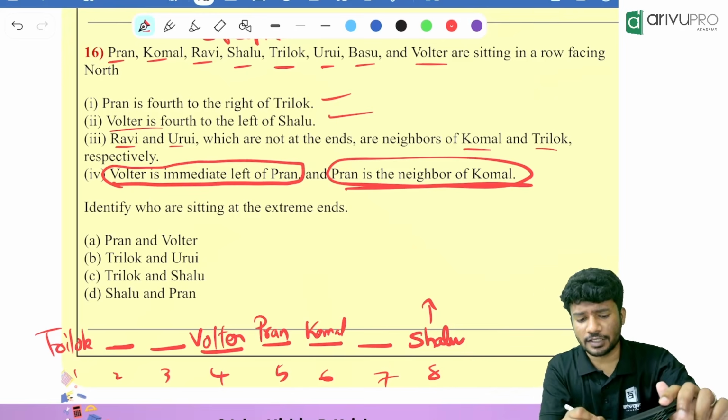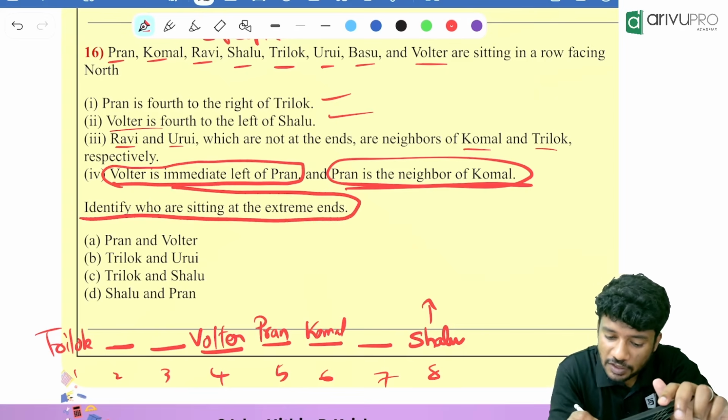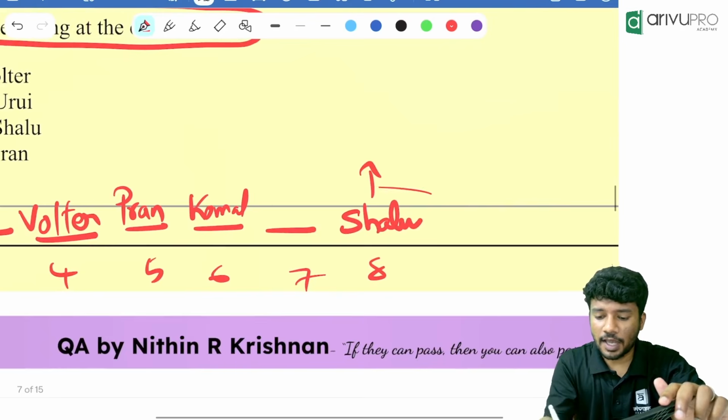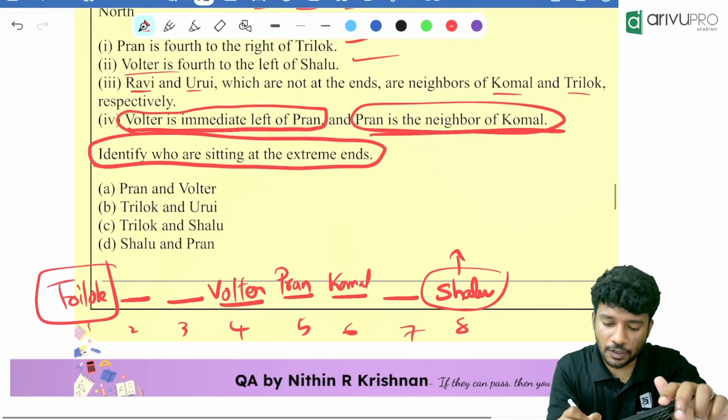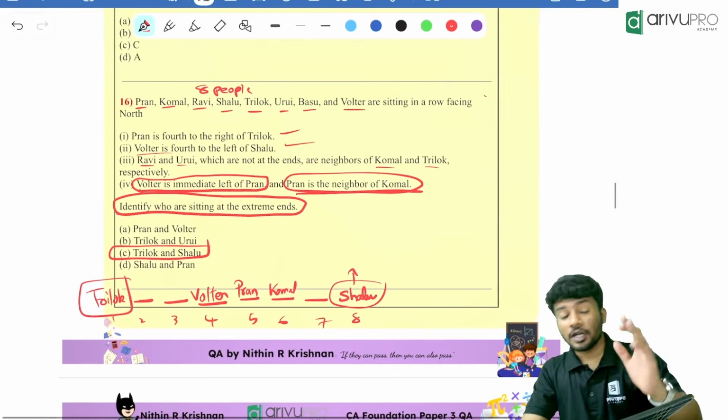Do we need to fill it? No. Why? The question is like this: identify who are sitting at the extreme ends. Who are sitting at the extreme end? Trilog and Shalu. Answer is done. Which option is the answer? Option C.